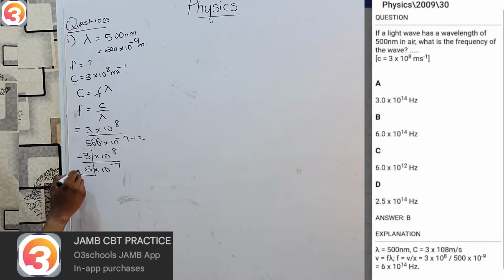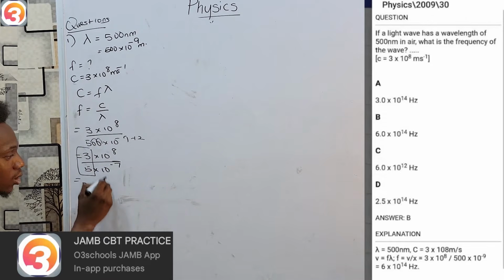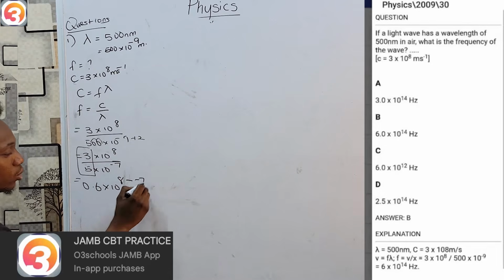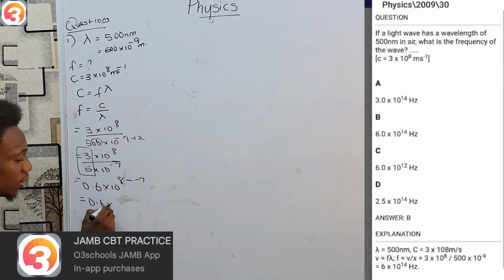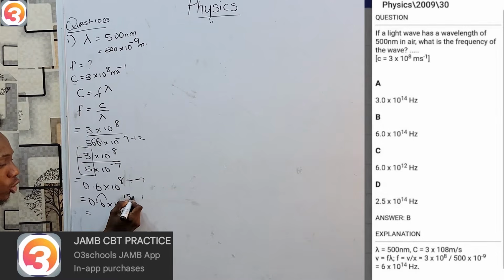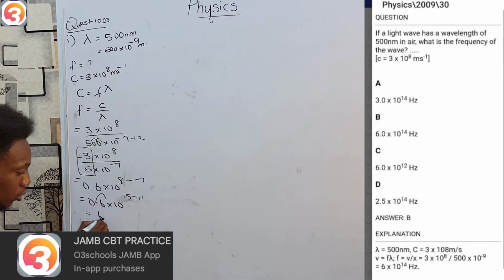So number divided by number, 3 over 5 is 0.6. Then 10 raised to the power 8, division is minus 7. 0.6 times 10 raised to the power 8 minus minus 7, minus times minus is plus, so 8 plus 7 is 15. Then I'm going to move my point forward once and subtract 1. Sorry, if I move the point forward, you are subtracting 1, not adding. So that will be 6 times 10 raised to the power 14.